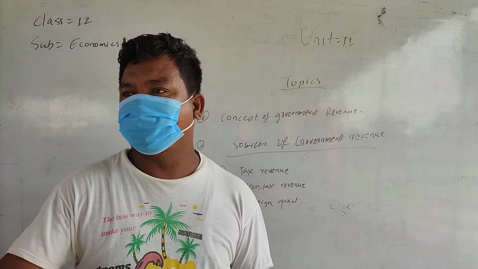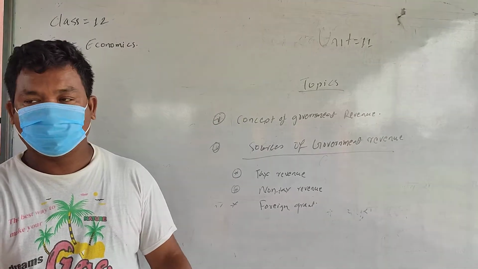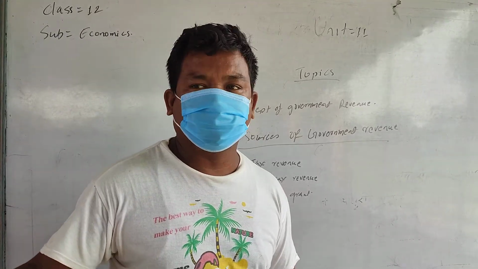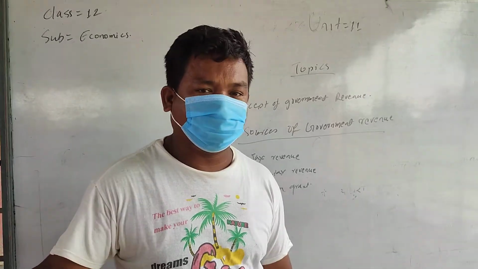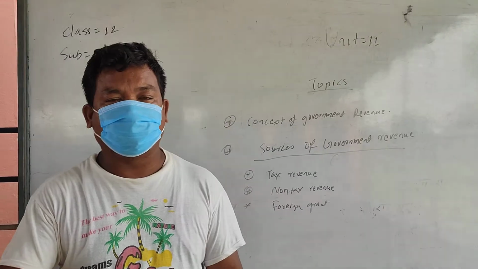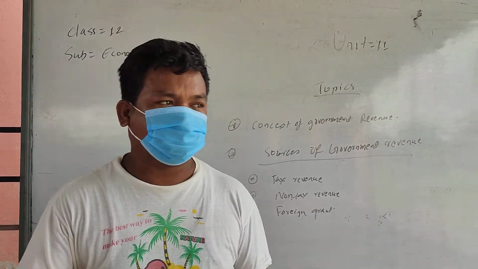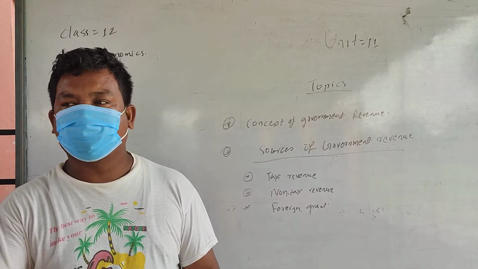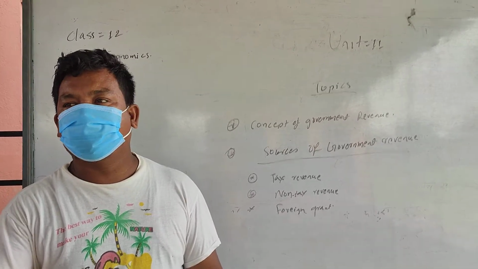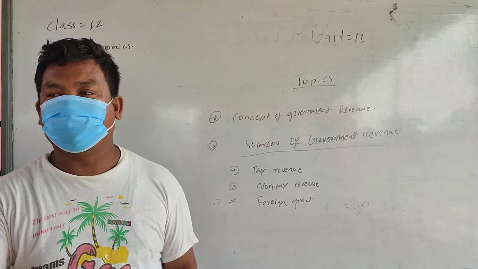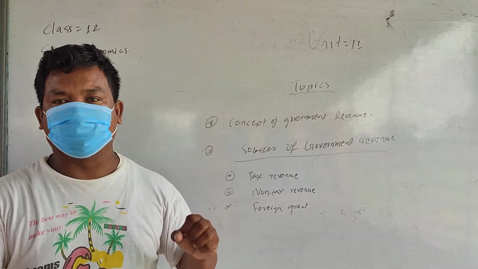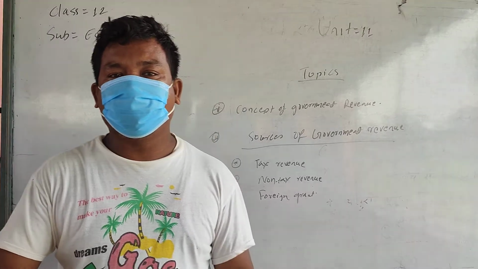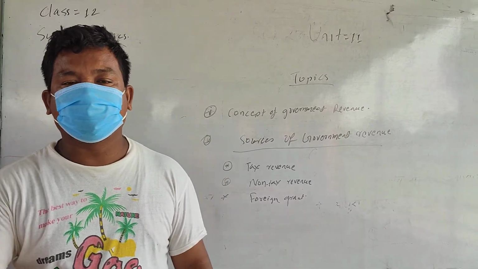Sometimes when it becomes difficult to carry out some activity of the government, and sometimes there will be less budget to run the fiscal year. So due to less budget, sometimes developing countries also receive some grant, some donation from a foreign country. So that grant or donation which the developing country receives from a developed country is also income of the government.